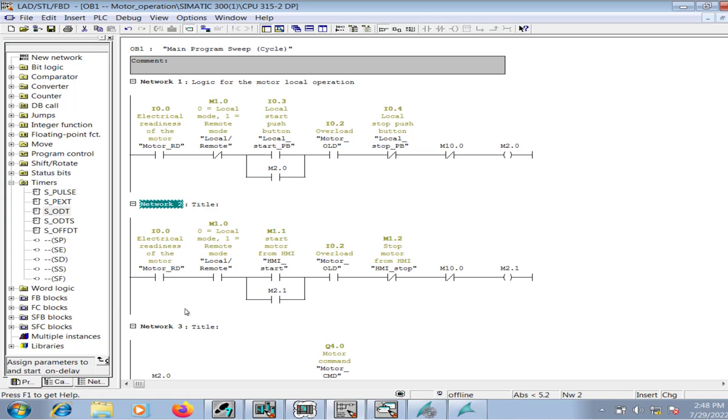Well, the logic is completed for the remote operation of the induction motor. Let me add the network title.